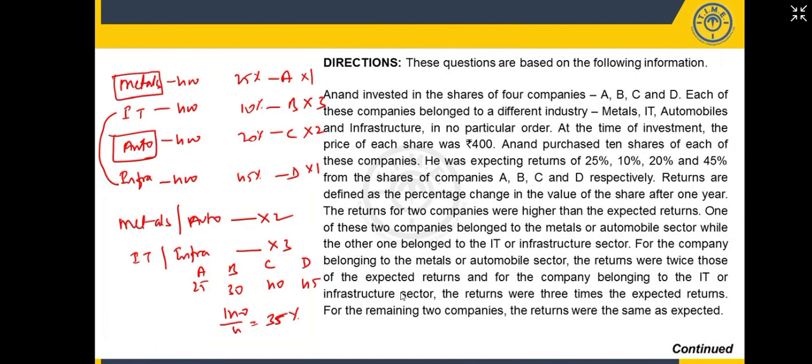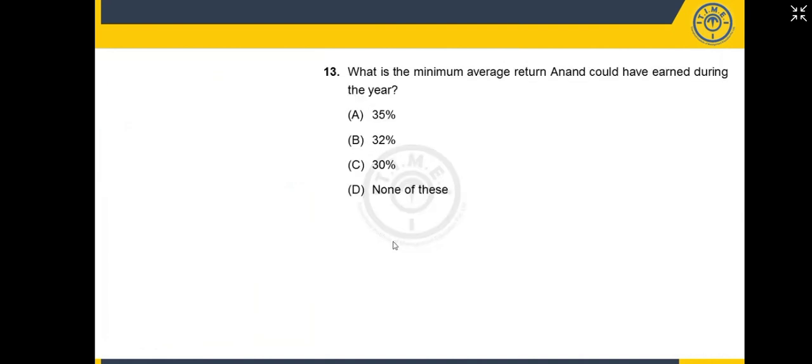If you add 25 and 45, that is 70, and 70 plus 30 is 100. That 100 will give you more returns. Instead of getting 100, multiplying by 1, 3, 2, 1, I got 140. On average, I divide by 4 and get 35 per share. So the minimum is 35%.